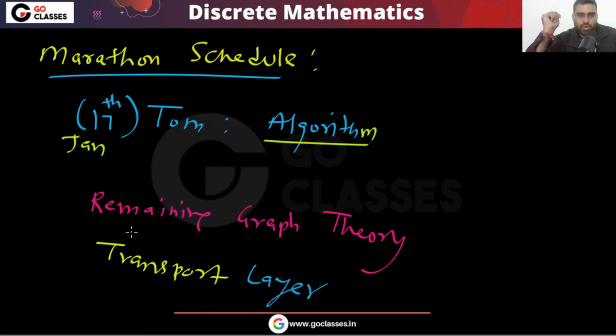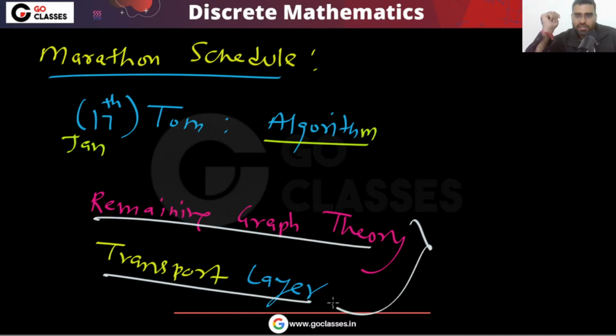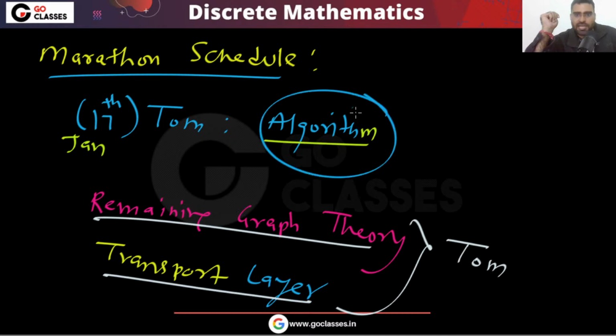So the remaining graph theory and transport layer will happen tomorrow, and this algorithm marathon will happen on 23rd January.